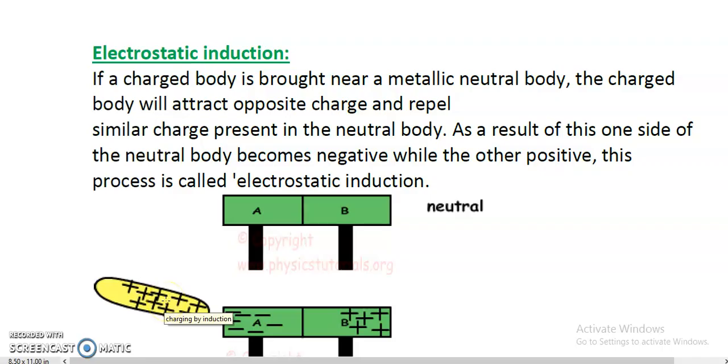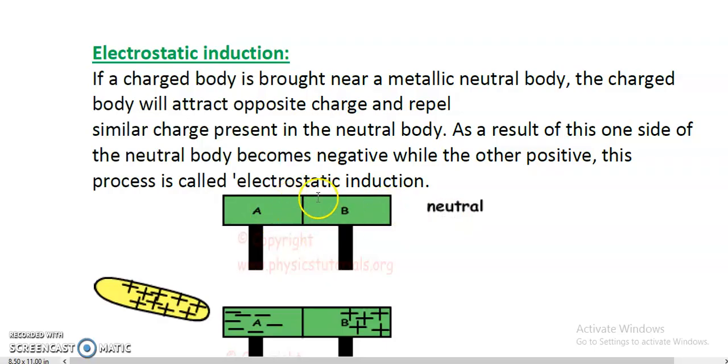In this particular method of charging, we are going to keep this charged body in the vicinity of an uncharged body, which is a metallic body. For this, first of all, we have an uncharged body, suppose a metallic bar. Two bars are there, bar A and bar B.